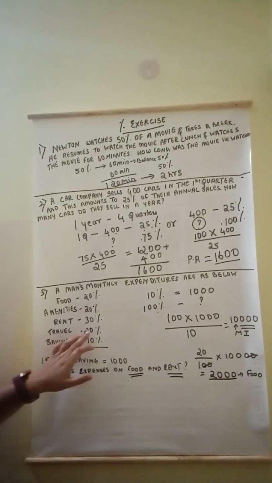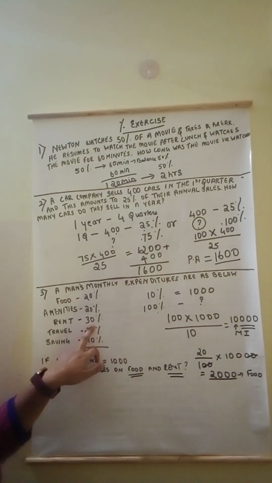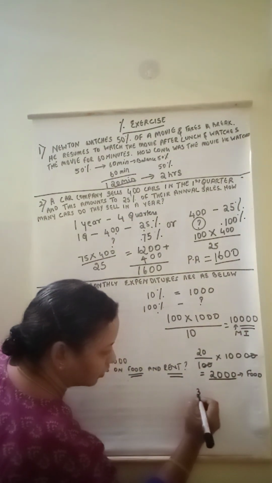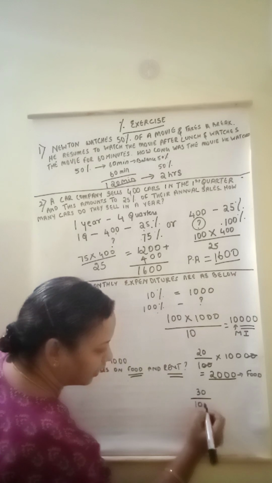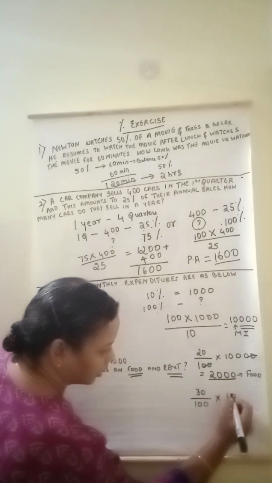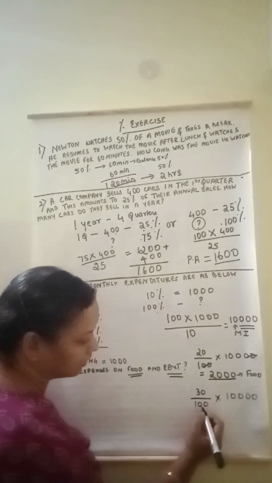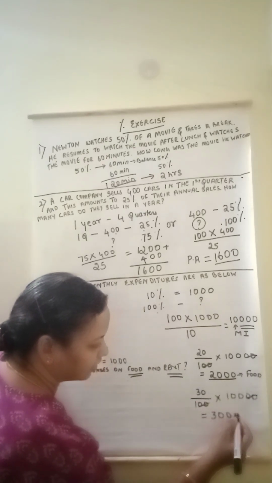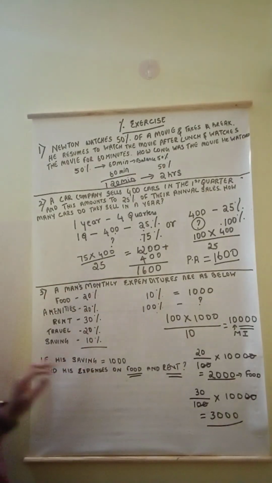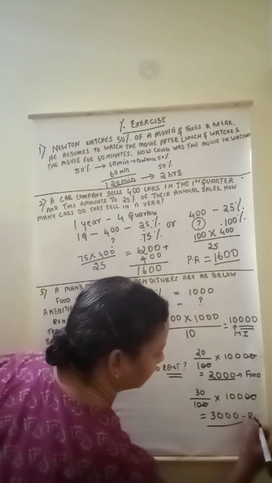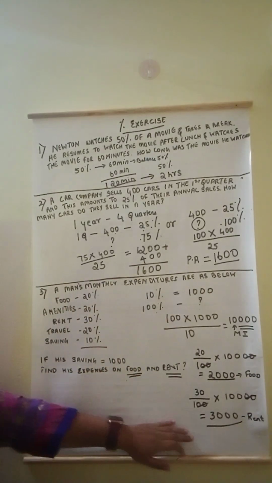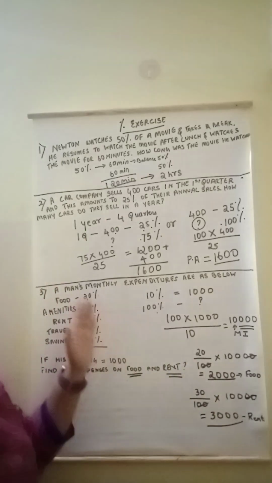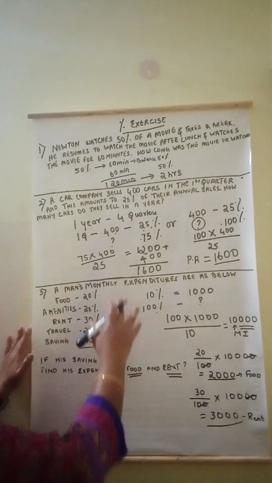Now they asked to find rent. So he's spending 30% of his monthly income on rent. So his monthly income is 10,000 we know. So 30 divided by 100 on 10,000. Right? So this will be 3 followed by 3 zeros. So he spends 3,000 on his rent. So he spends 2,000 on his food and 3,000 on his rent. So this is how you solve this problem.